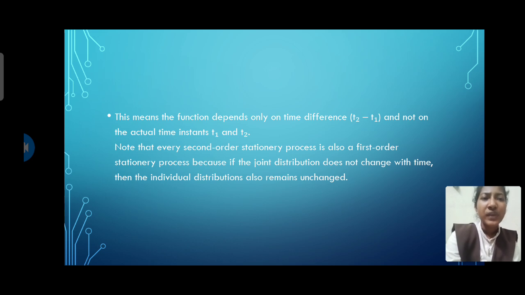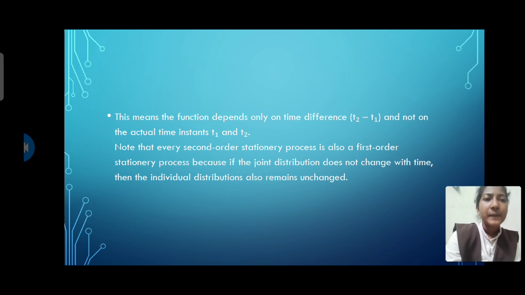Here we can see that every second order stationary process is also a first order stationary process.